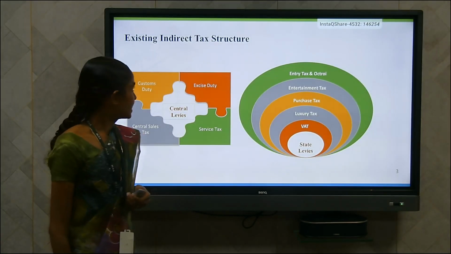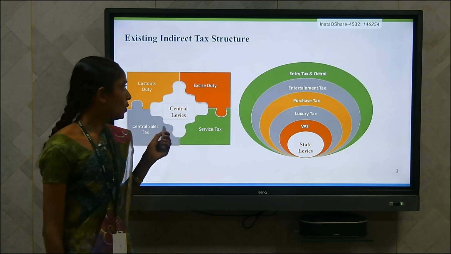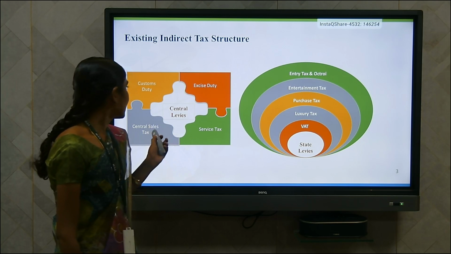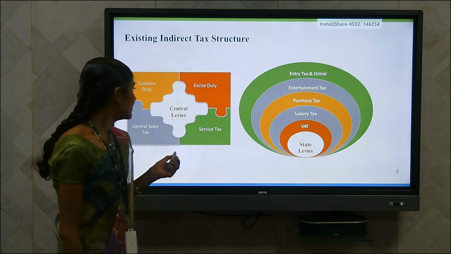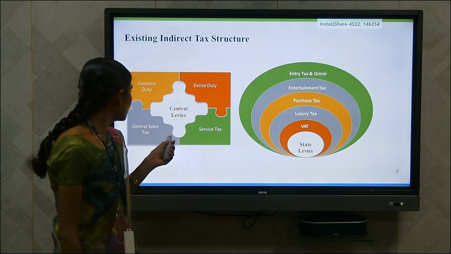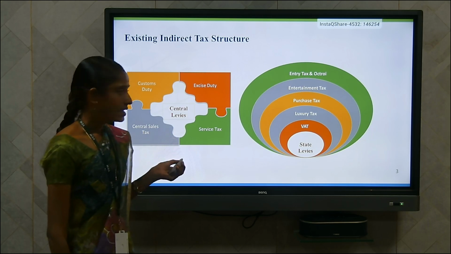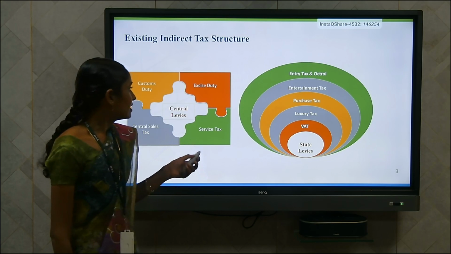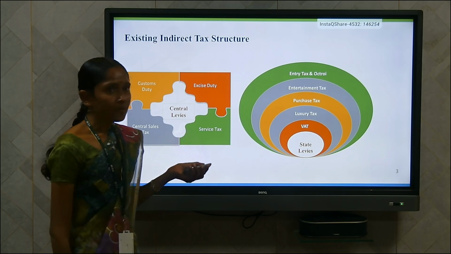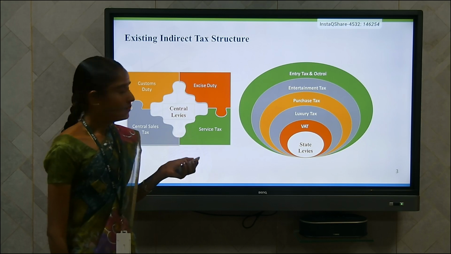Next we have to see the existing indirect tax structure. Before GST, we followed this type of tax structure. It is categorized into two levels: the central levies and the state levies. Central levies contain customs duty, excise duty, service tax, and central sales tax. State levies contain VAT, that means value added tax, luxury tax, purchase tax, entertainment tax, entry tax, and octroi.